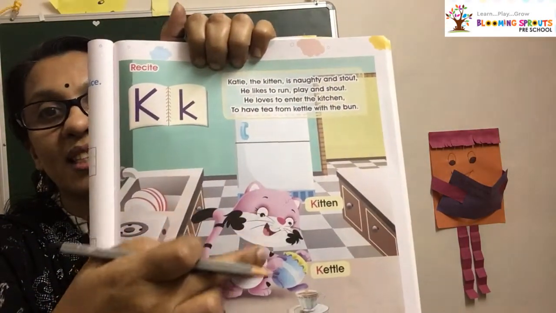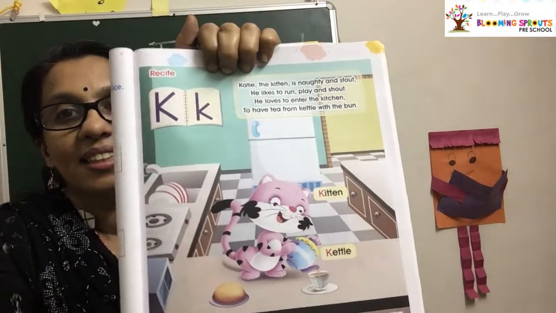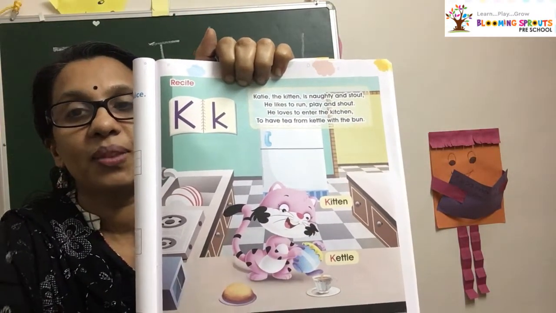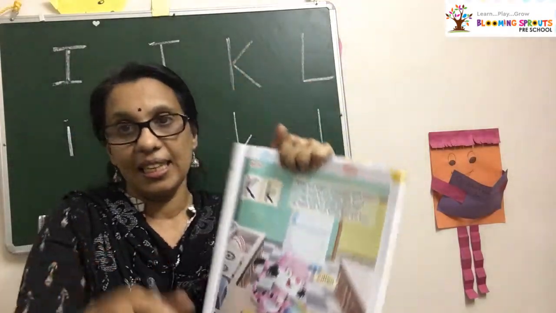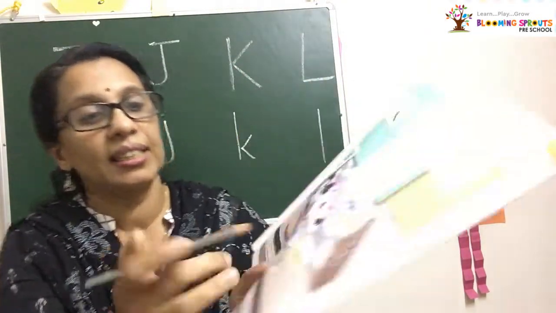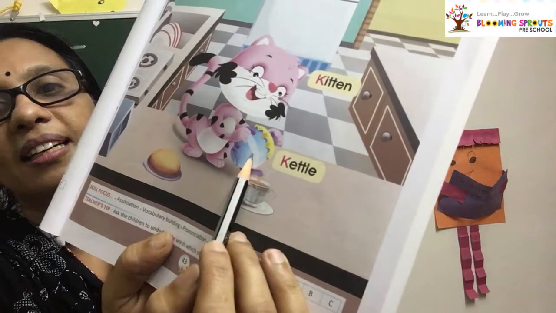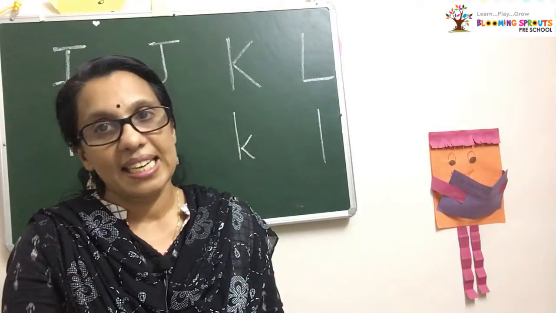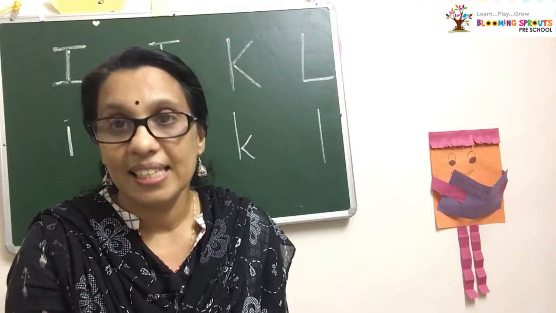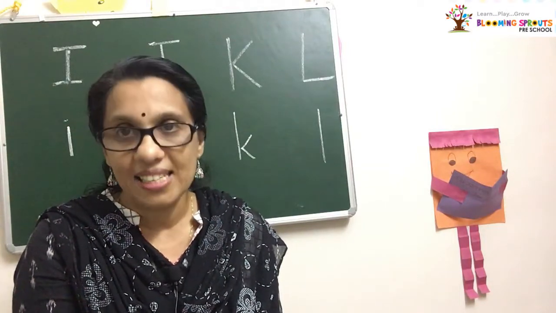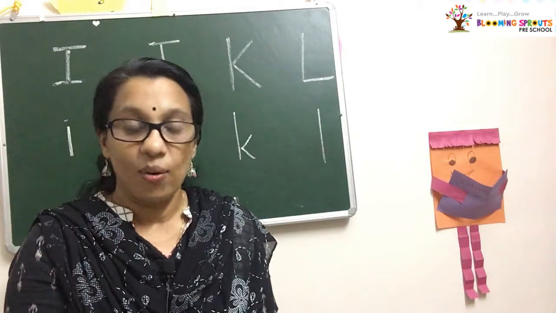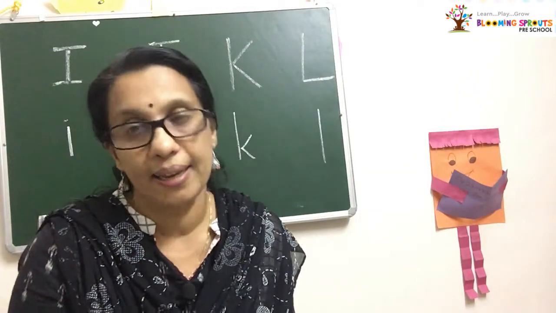What is this? You can see a small kitten here. K. Kitten. See what he is doing? He is taking tea from a kettle. This is kettle. K. Kettle. K. Kitten. Kitchen. Kite. All starting with K.